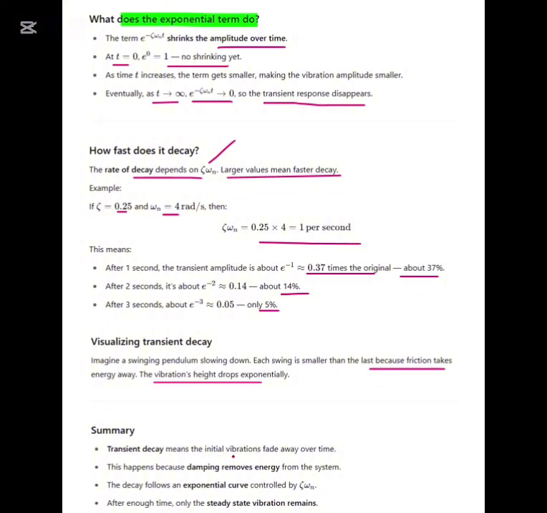The transient decay means the initial vibrations fade away over time. This happens because damping removes energy from the system. The decay follows an exponential curve controlled by two parameters. After enough time, only the steady state vibration remains.